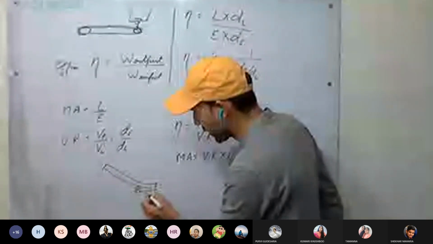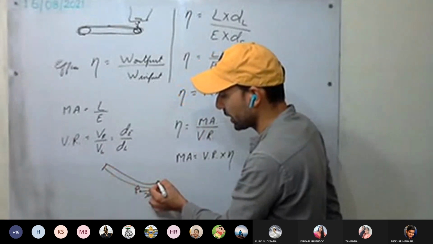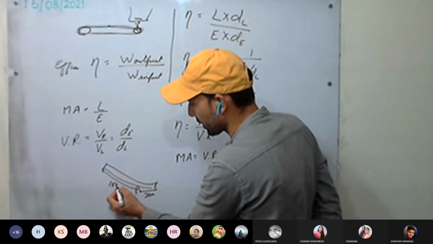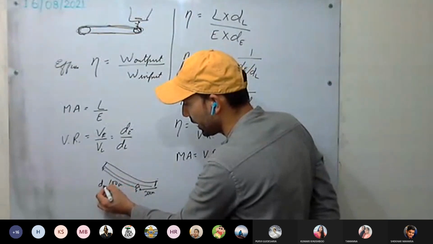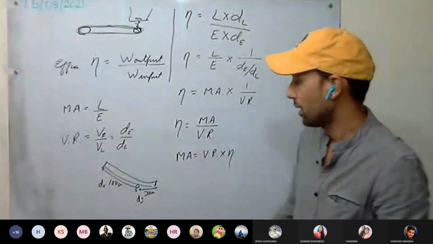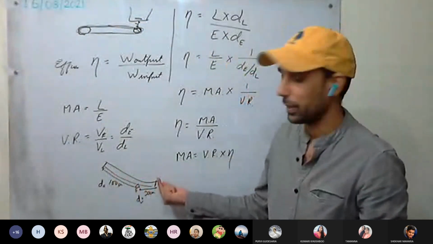So this is 20 centimeter. The whole length is 120 centimeter. Now how much is the effort away from this one? 100 centimeter. So this is DE, this is DL. These are given. Total length is 120 centimeters.